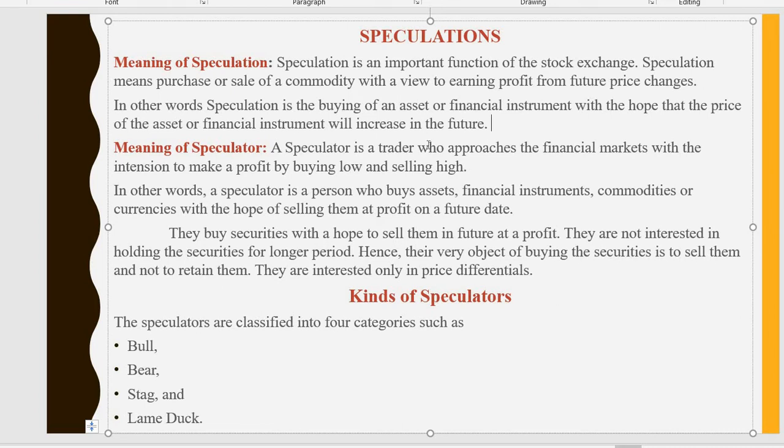We will see there are 4 kinds of speculators: bull, bear, stag and lame duck.